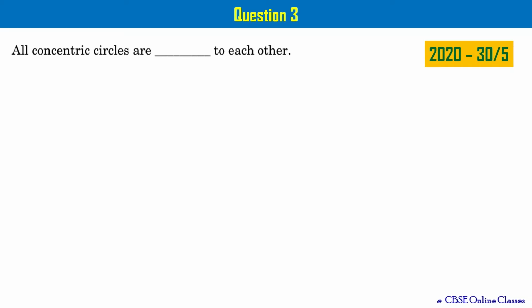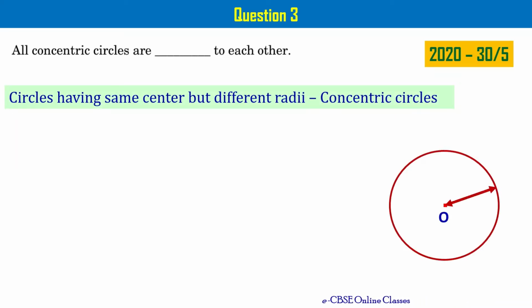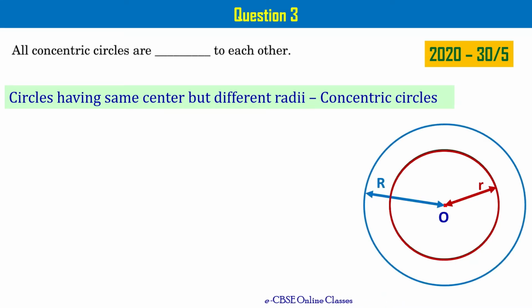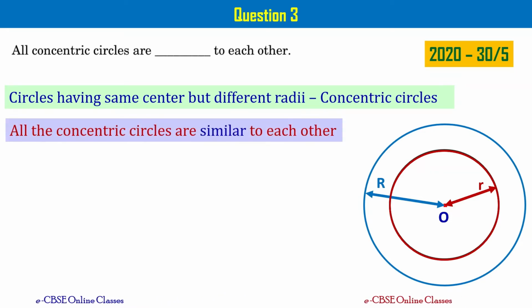All concentric circles are dash to each other. Circles having the same center but different radii are called concentric circles. And we know that all the circles are similar, right? So it means that all the concentric circles are also going to be similar to each other. To answer the question, all the concentric circles are similar to each other. Please take a note of this. Let's go to the next question, that is question number 4.